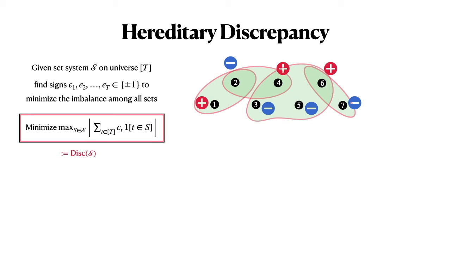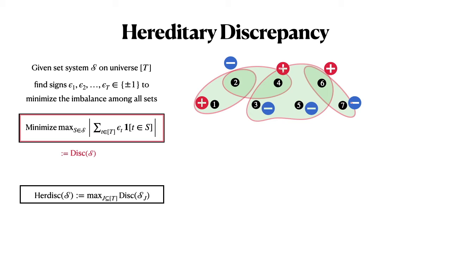So now the hereditary discrepancy of a set system is the maximum over all projections of the universe. If you project our universe onto some elements and consider the induced set system on the projection, what is the discrepancy of the set system? And the hereditary discrepancy is the maximum over all such projections. So why is this the right notion to look at?